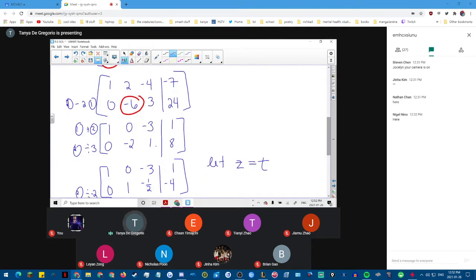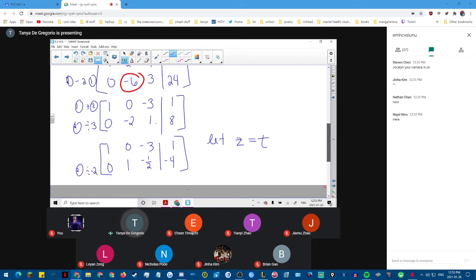So I made this into a -2 so that now I could just add the 2 equations to get me the 0 where I need it. But either way, it's fine. If I went straight to the 1 by dividing by -6, then I would just have to take that top equation and multiply it by 3 in order to eliminate. That's the only difference.